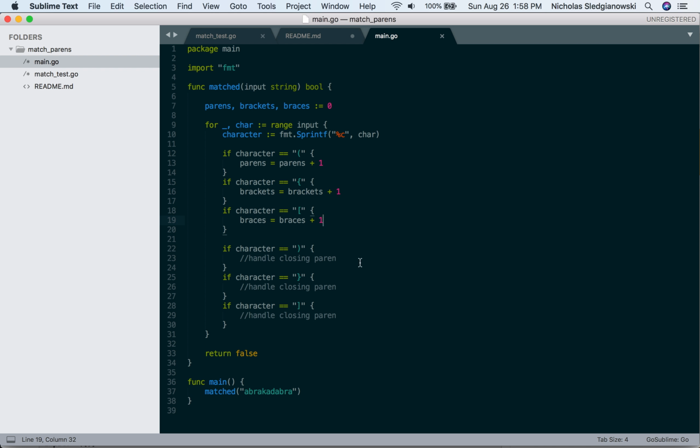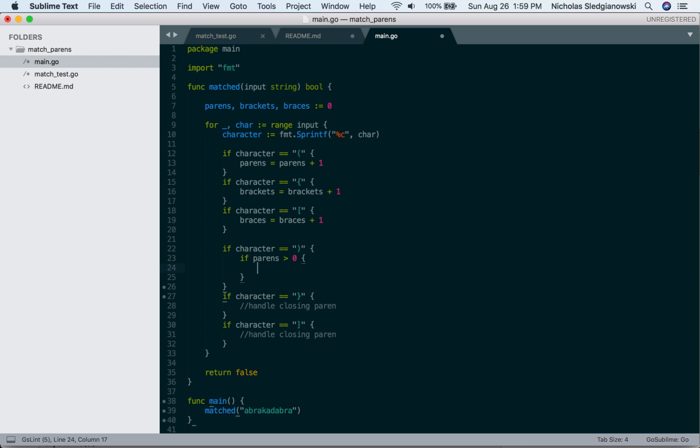So then what happens when we find a closing one? Basically if we find a closing one, we want to know if parens has anything in it. So that's the first thing we're going to check. If parens is greater than 0, we're going to do parens equals parens minus 1. We're just going to subtract 1 because we're matching this closing paren.